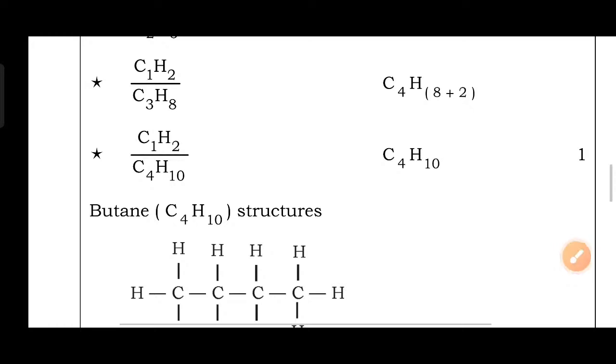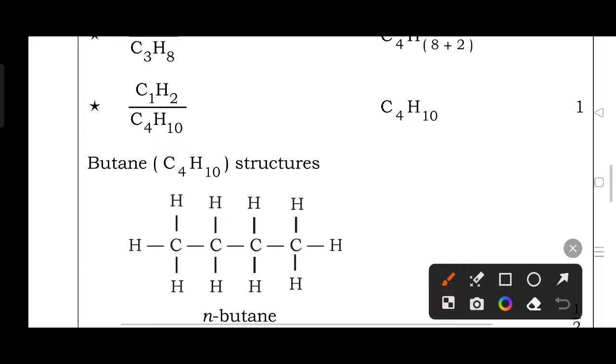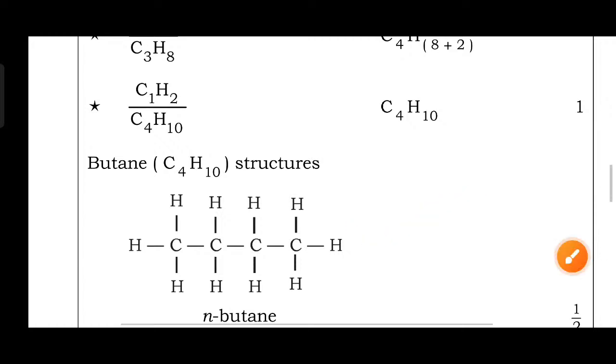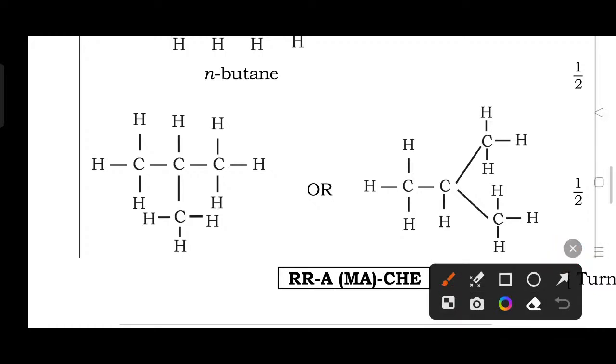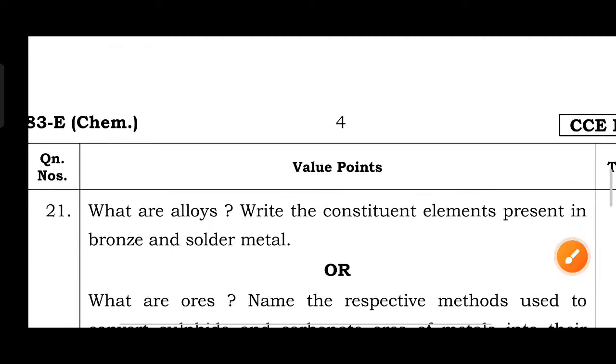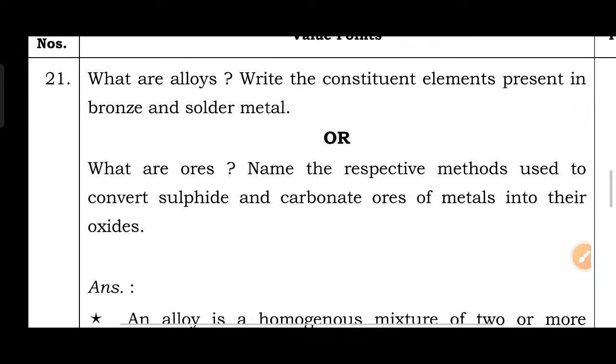C4H10, butane. It's n-butane. Normal structure is like this. But if we change the bonds in between the carbon atoms, okay, here we made a branch, and here also we made a branch. Both are the same. These are the 2 different structural formulas of butane, n-butane and isobutane.